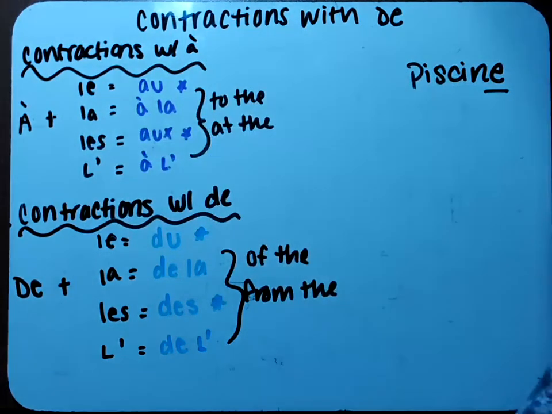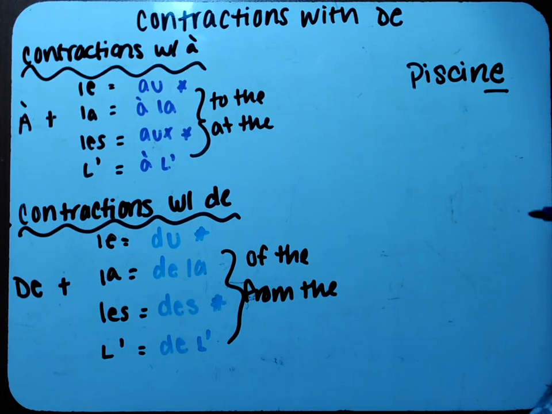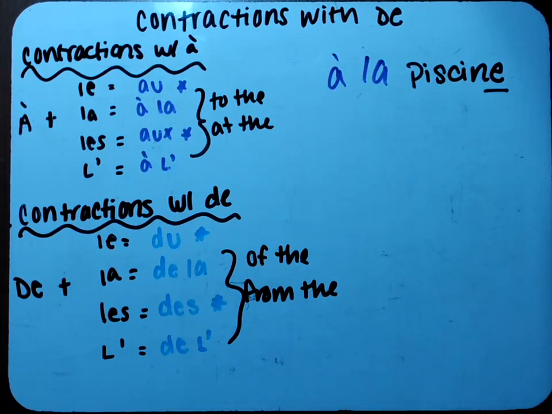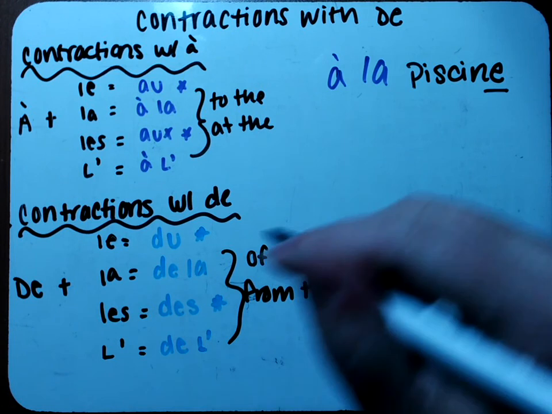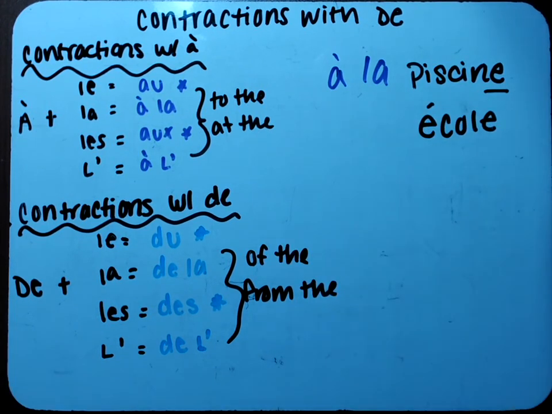Now let's say that we were coming from the school. From the school. École is school. And we need of the or from the because we're coming from the school. So let's look down here with our from the categories. And we need to decide, one, if this is masculine or feminine. Two, if it's singular or plural. So looking at école, does it have an S or an X on the end? No. So it's going to be singular. So we can cross out les.